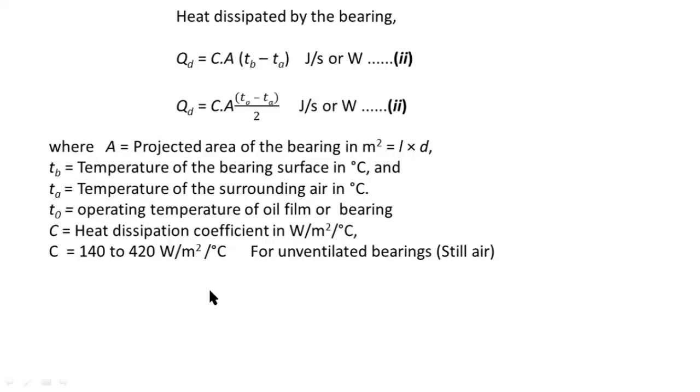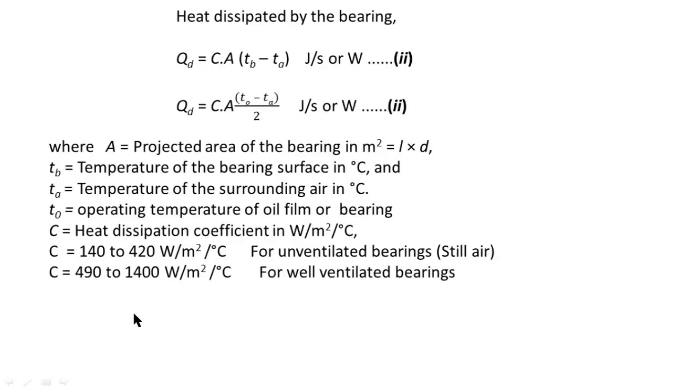Similarly, for well ventilated bearings, you may consider C equal to 490 to 1400 watts per meter square per degree Celsius. These are the general values for the heat dissipation coefficient.